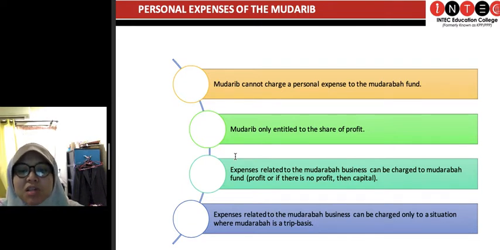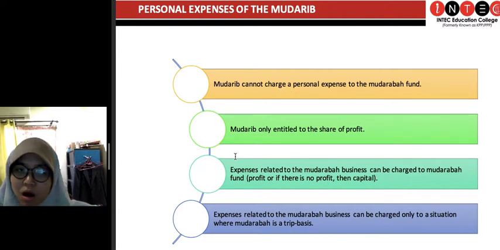And expenses related to the mudharabah business can be charged in a situation where the mudharabah is on a trip basis. Some mudharabah is a one trip basis, tau. Ni macam satu business yang one off. Orang ni bagi, this sahibul mal gives you this capital of 50k and I'm the mudharib.